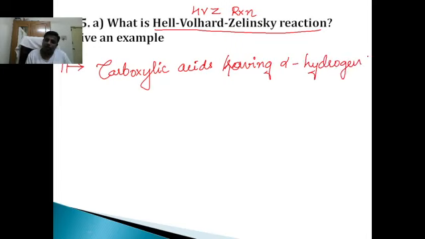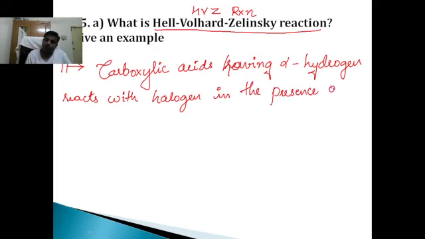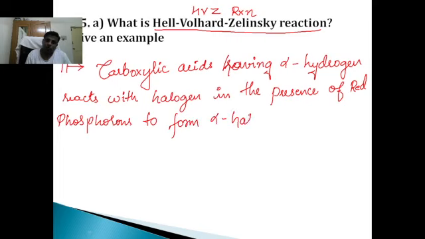Carboxylic acids having alpha hydrogen react with halogens in the presence of red phosphorus to form alpha halocarboxylic acids.